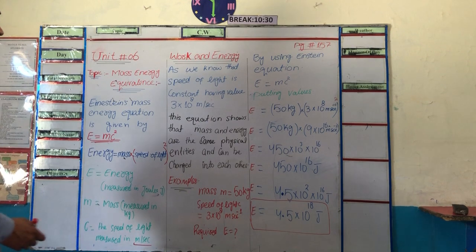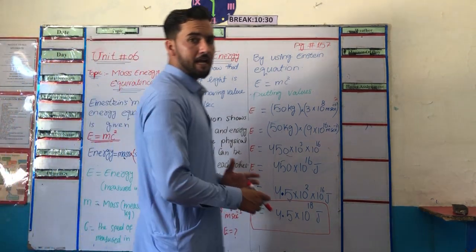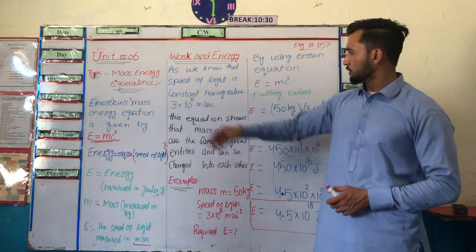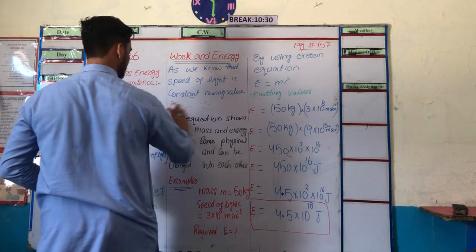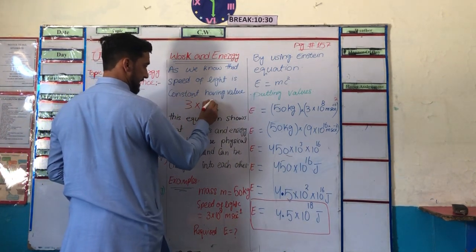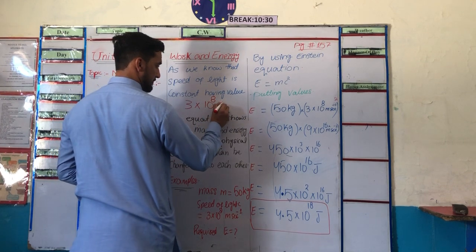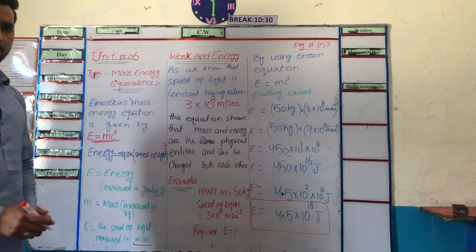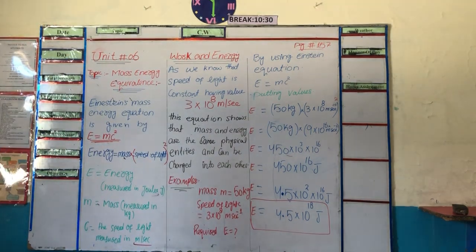As we know, the speed of light has a specific constant value, which is equal to 3 multiplied by 10 raised to power 8 meter per second. Clear, dear students? So this is the value of the speed of light, 3 multiplied by 10 raised to power 8 meter per second.